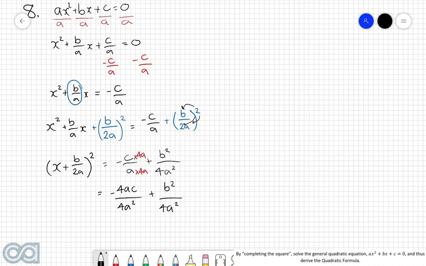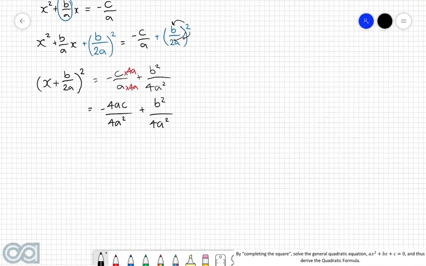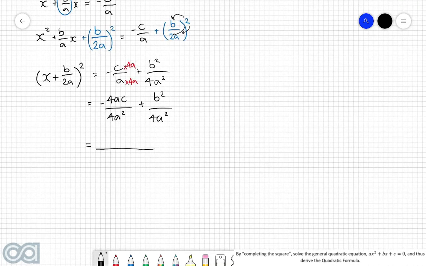And this is really good for us now, considering the fact that we have two fractions with the exact same denominator. So now we can combine this into a fraction over 4a squared, and now if we combine the two numerators, we are then left with b squared minus 4ac.